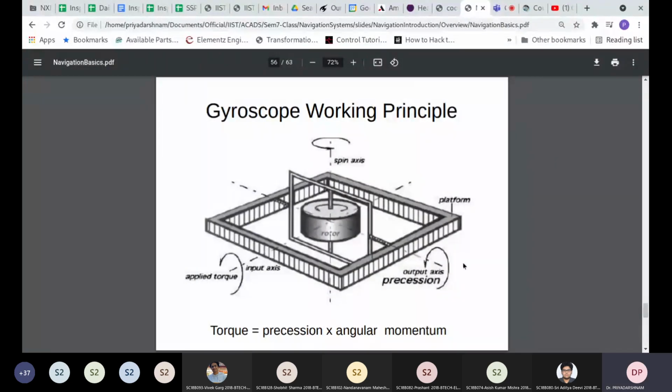Now, is the mouse visible? Yes, sir. Now it is visible. Okay, so I should share the window instead of tab. You can try writing here, sir, but this will not write, no?